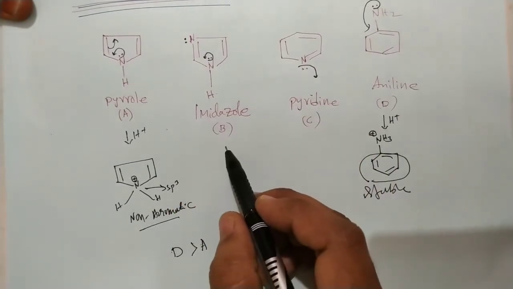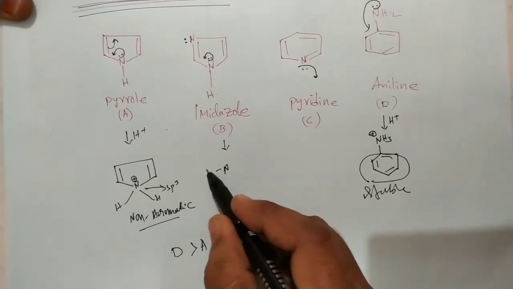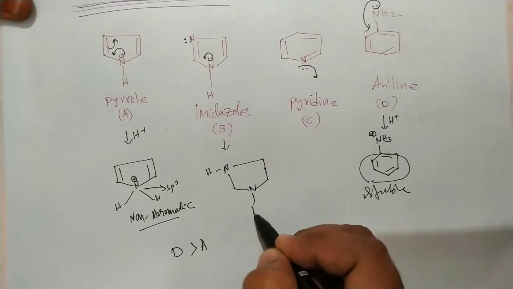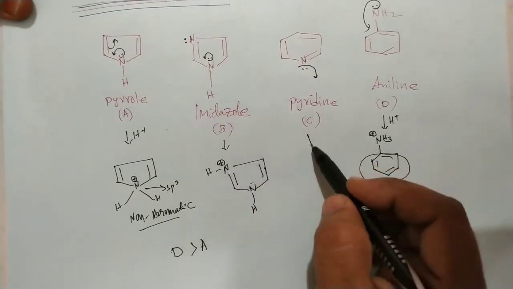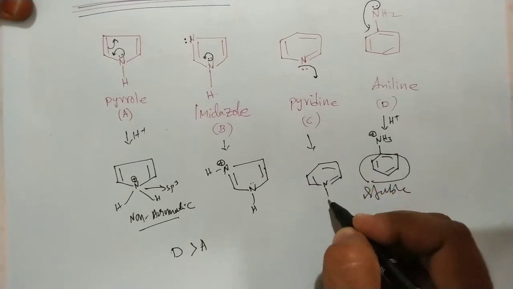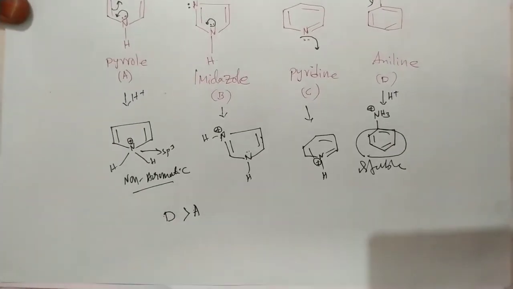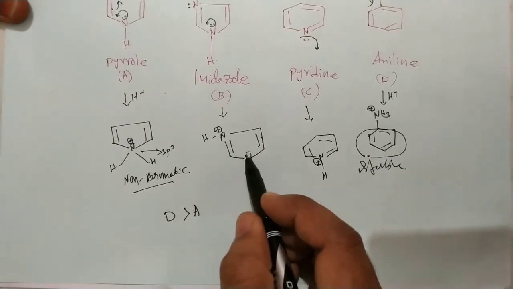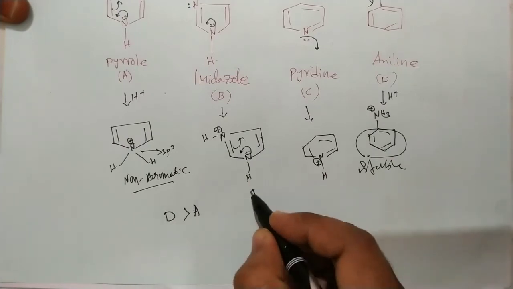So let us consider again the conjugate acid stability. Here the lone pair of electrons, the pi bond, and the plus charge. In pyridine and imidazole, the conjugate acid of imidazole is stabilized by resonance.